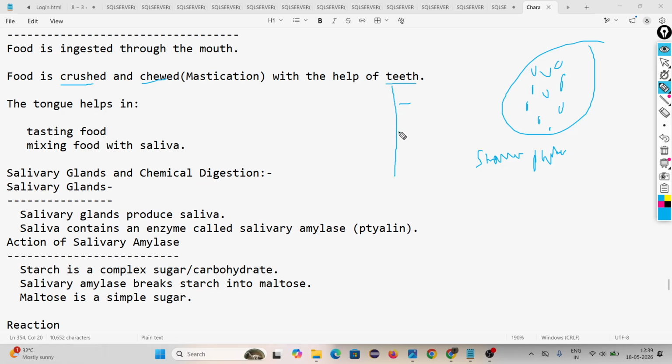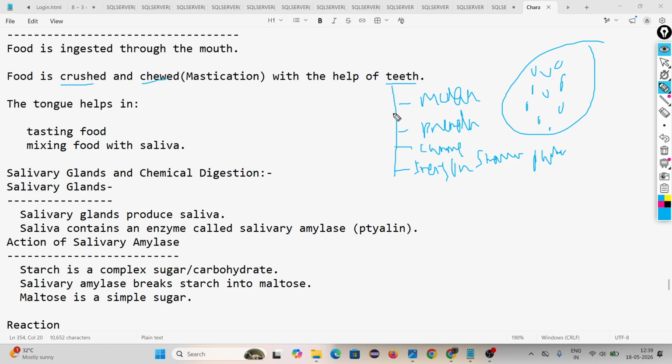We have four types of teeth. Do you know about this? Molar, premolar, canine, incisor. These are the four types of teeth.